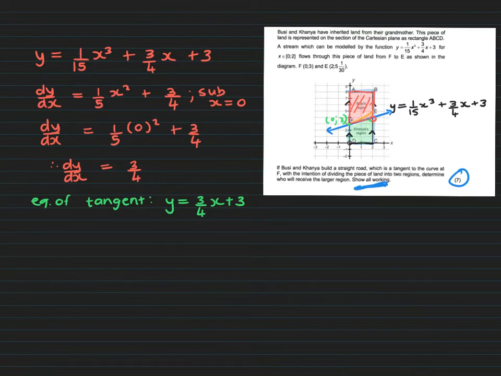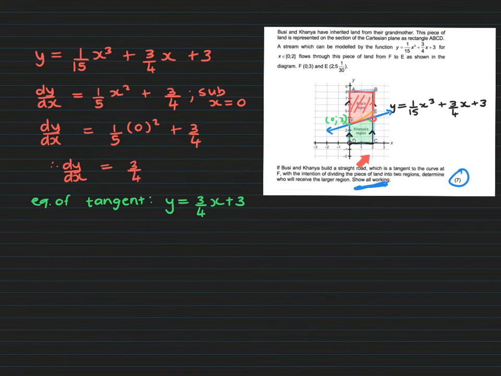Okay, so now we've got the equation of the tangent. Where do we go from here? Well, remember I said it would be lovely if I knew this point of intersection, so not E, we know that E is (2; 5 and 1/30). We want to determine that point of intersection so that I can see what these lengths are, and then figure out the areas of these trapeziums.